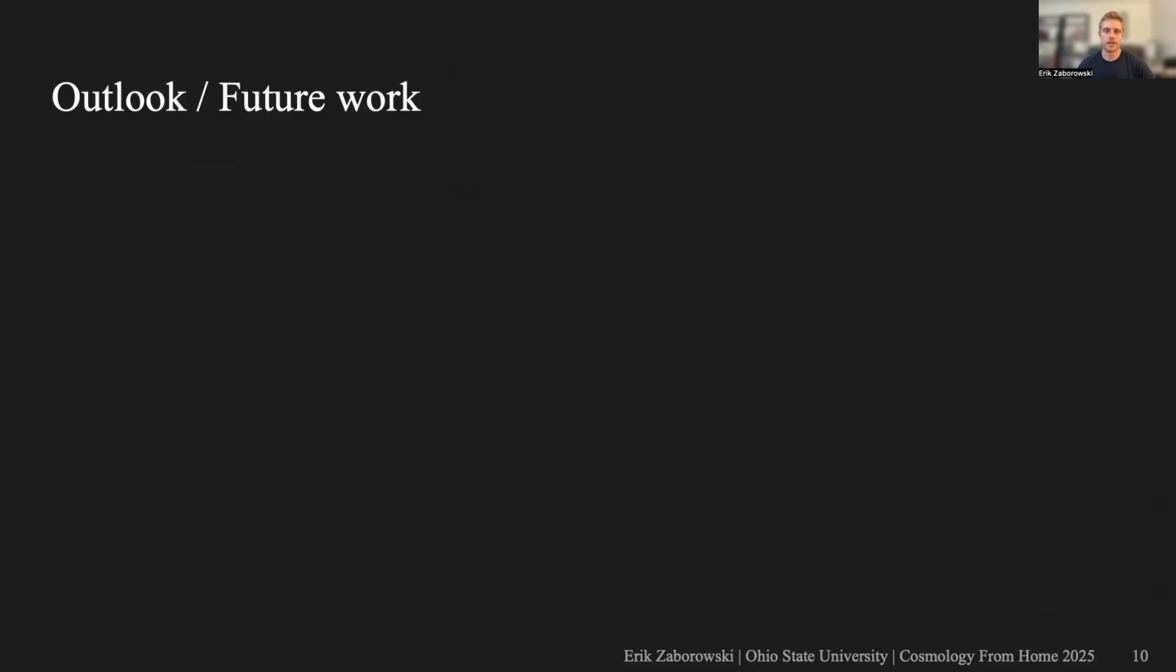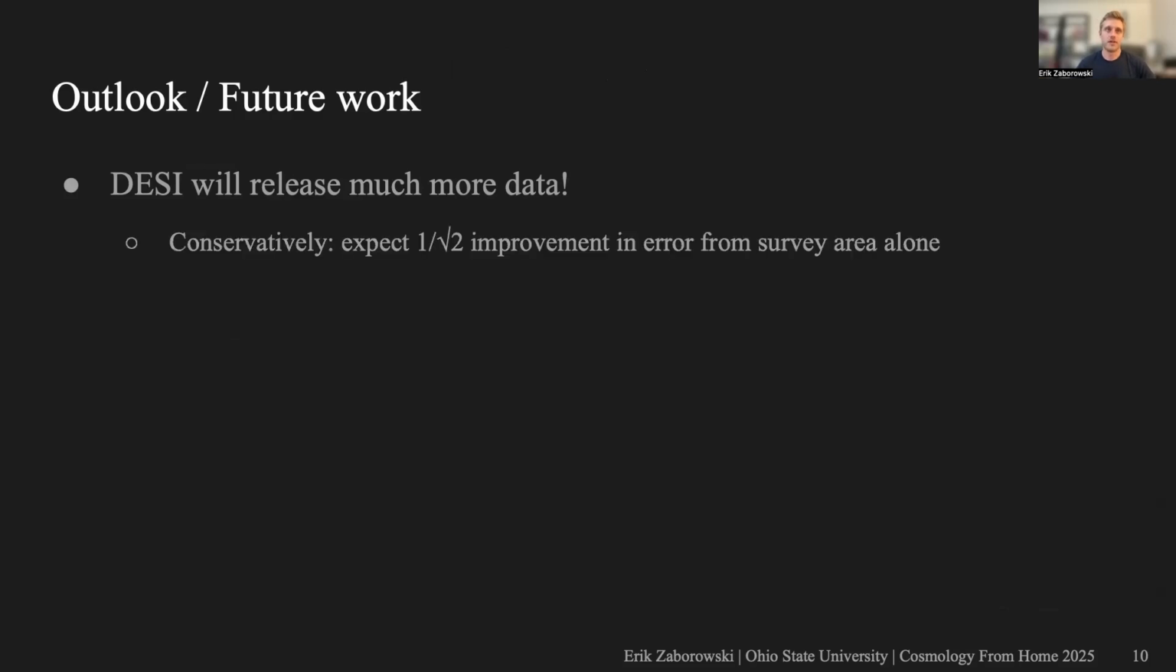Okay, so in the last few slides, I want to talk about what we can look forward to in the future. For one, DESI is still collecting and releasing much more data. So conservatively, we can estimate that just because of the increase in survey area alone, even in the upcoming DR2, we'll have something like a 1 over root 2 improvement in the constraints, which is significant on its own.